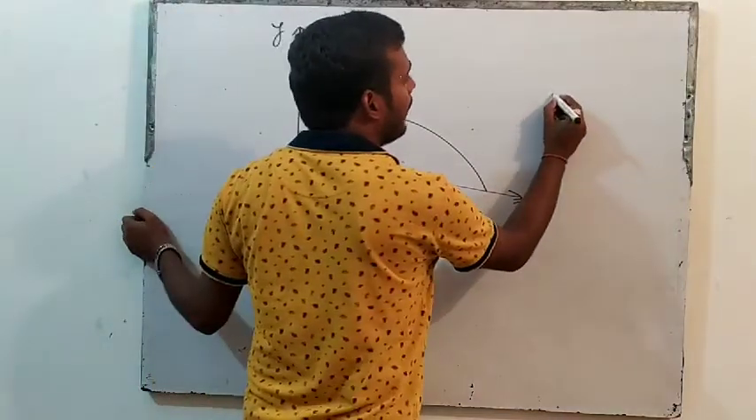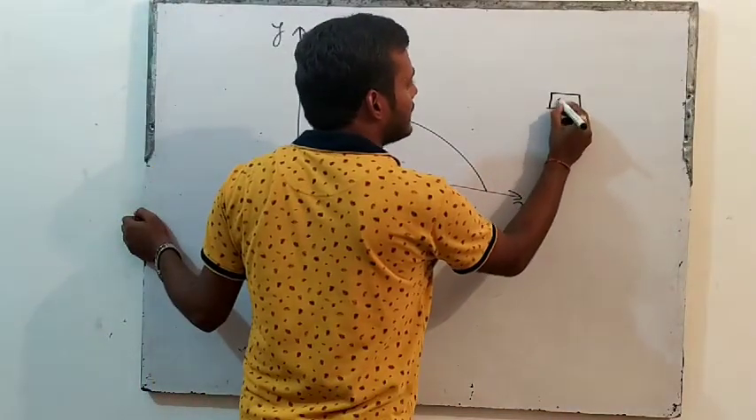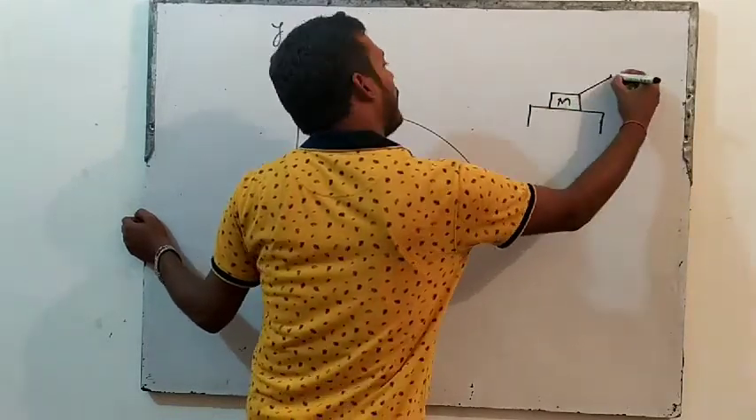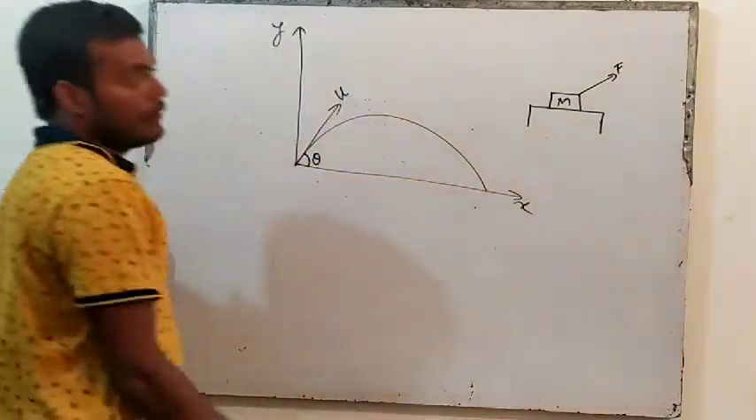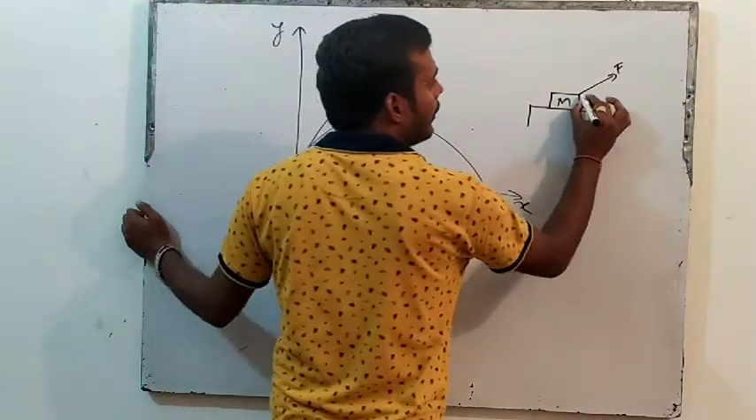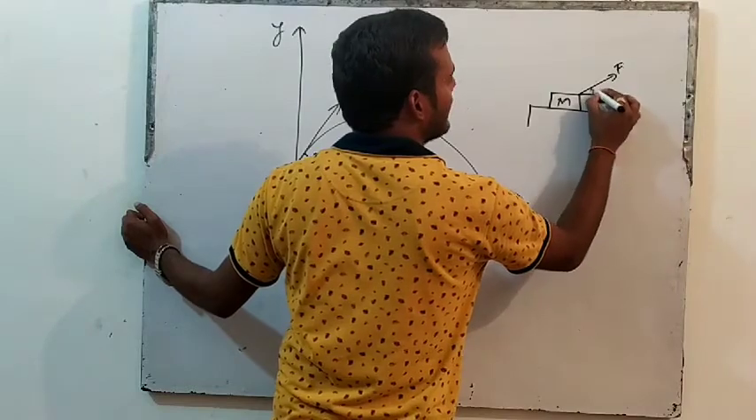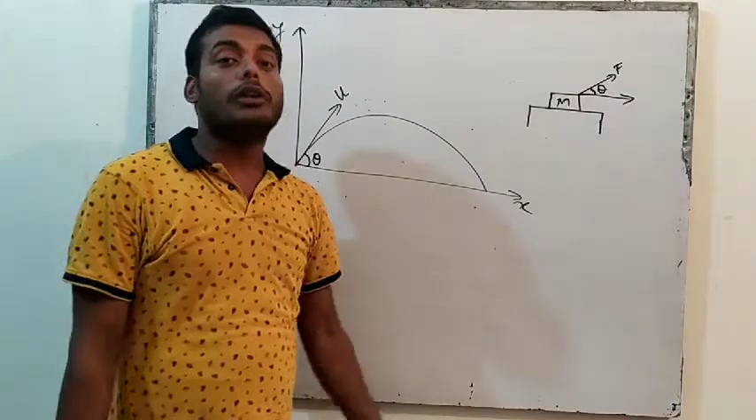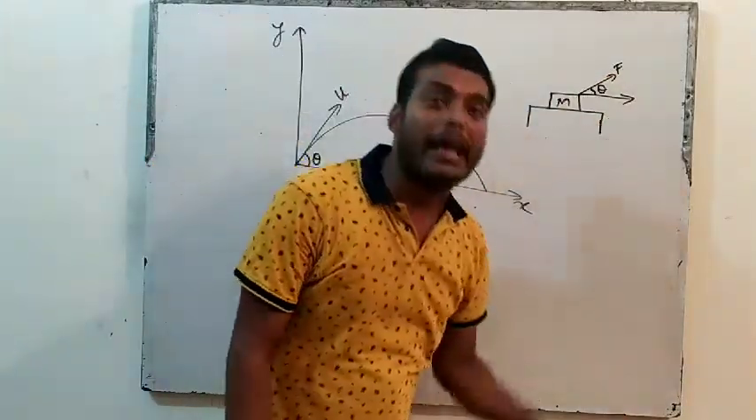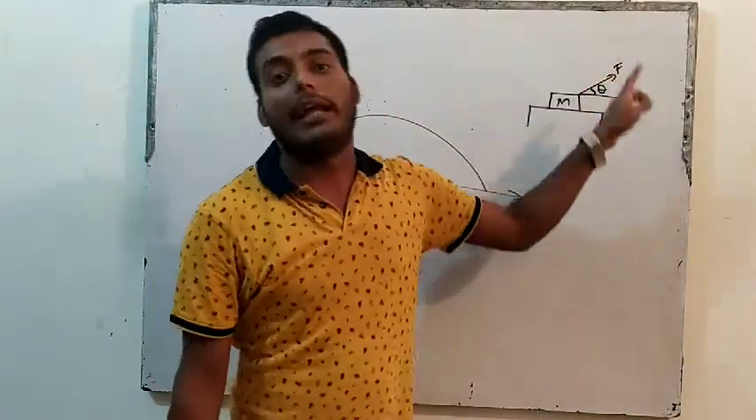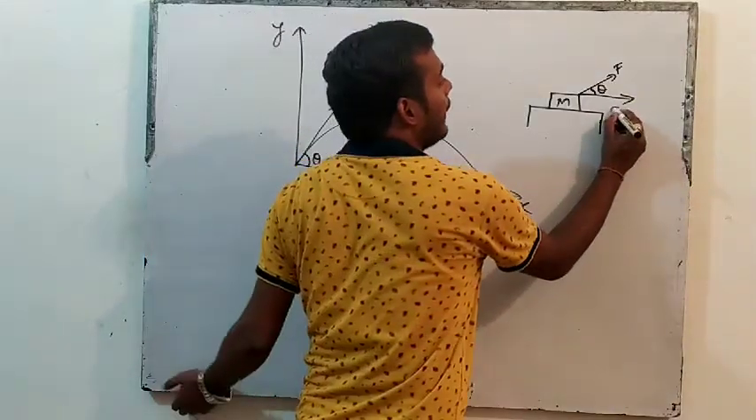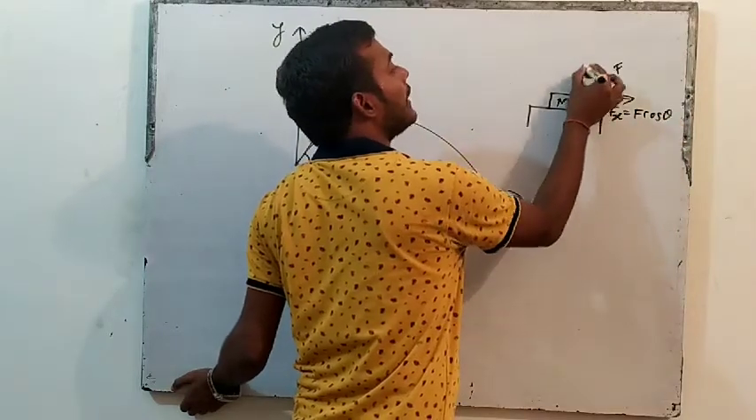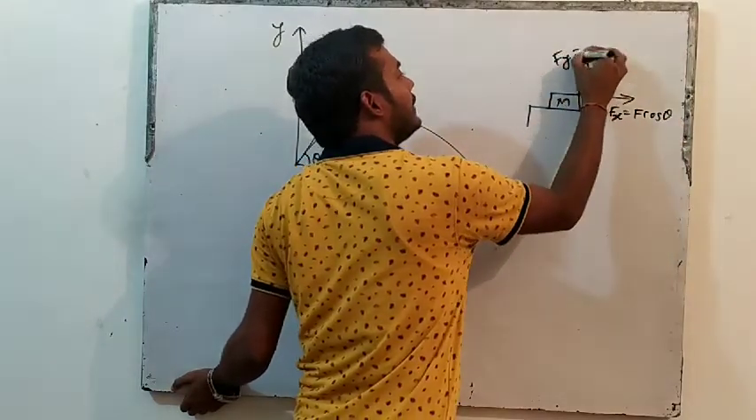Can you remember that I have discussed it, that suppose this is a block of mass m kept on a table, and if I apply any force F here, and this force is making an angle with the x-axis, then I told you that if force makes angle theta with x, then the x component will be F cos theta, and the other component will be F sin theta.